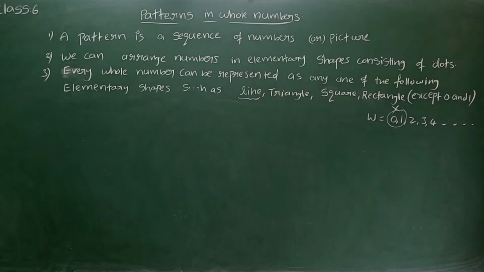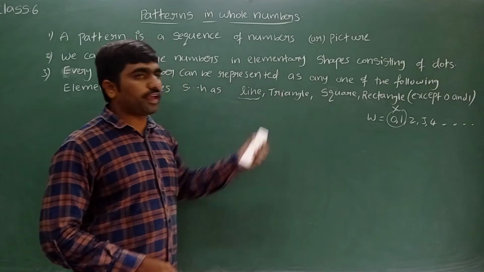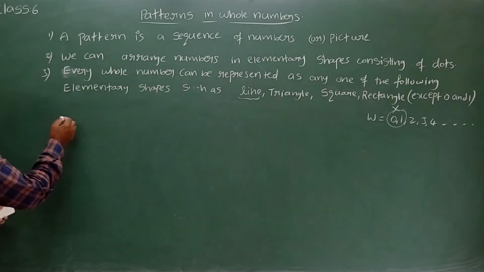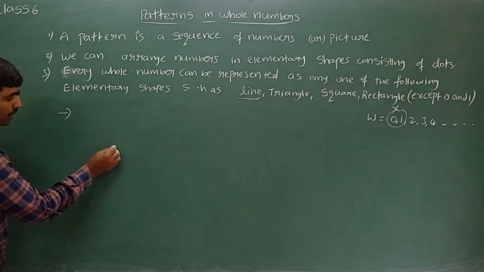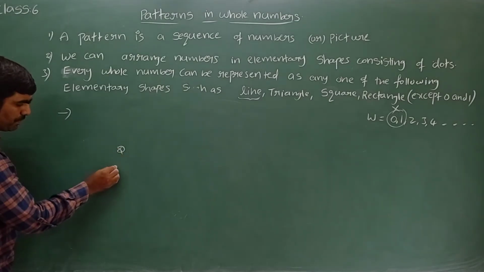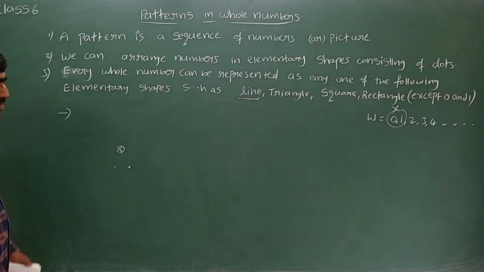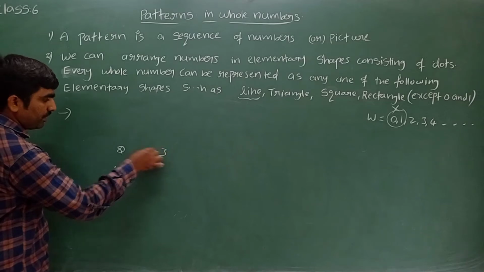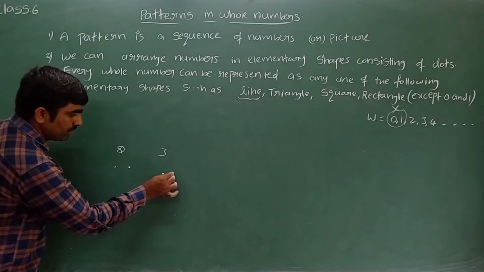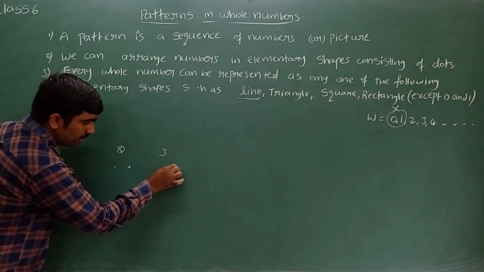Now let's see which type of whole numbers are possible to arrange as a triangle. Let me take 2. Is it possible to get a triangle by 2 dots? No, it is not possible. If I take 3, see once. Yes, by joining this you can see a triangle.